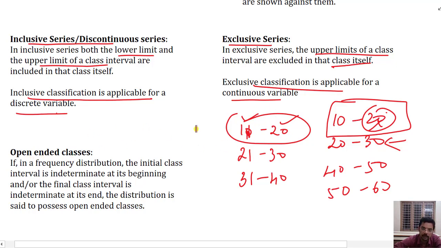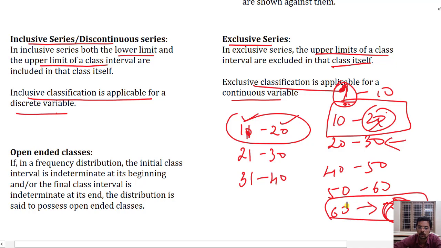Okay, open-ended classes. In case we have, say, one more here, 62 onwards. We don't know the upper boundary point. It is a question mark. Here also, if we don't know the lower boundary point, 0 to 10, or if we don't know what the lowest value is, then we say that it is an unbounded class. So here we have an unbounded class or open-ended class.